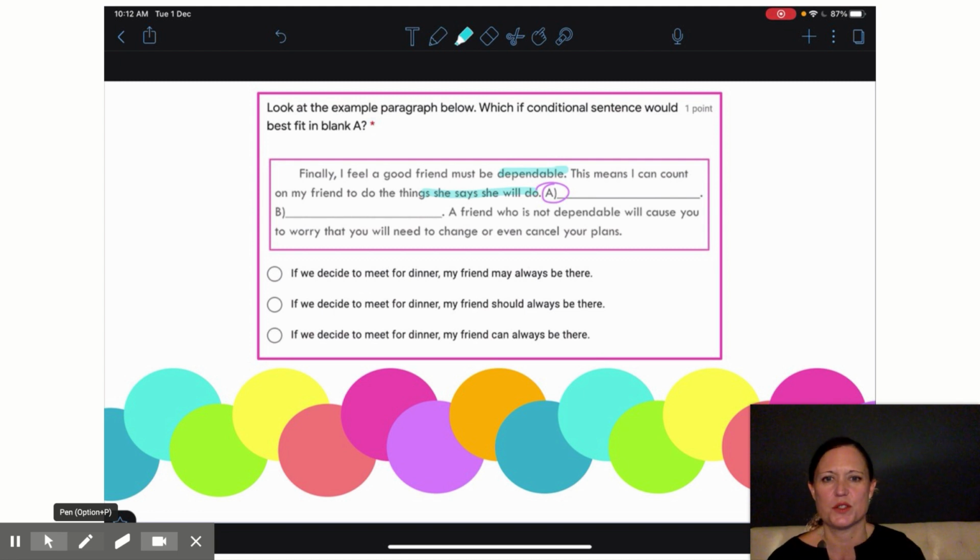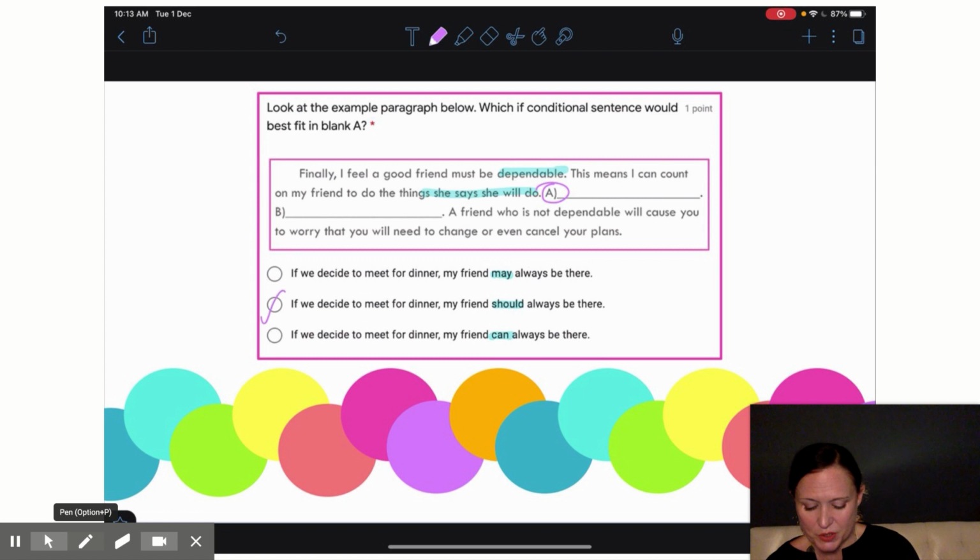If I look at my answer choices, the only difference between each of them is the modal. So I'm trying to decide here, which modal should I use in this sentence? If we decide to meet for dinner, my friend may always be there. If we decide to meet for dinner, my friend should always be there. If we decide to meet for dinner, my friend can always be there.